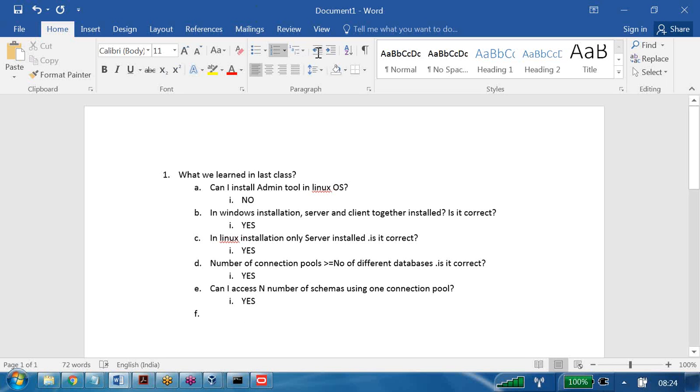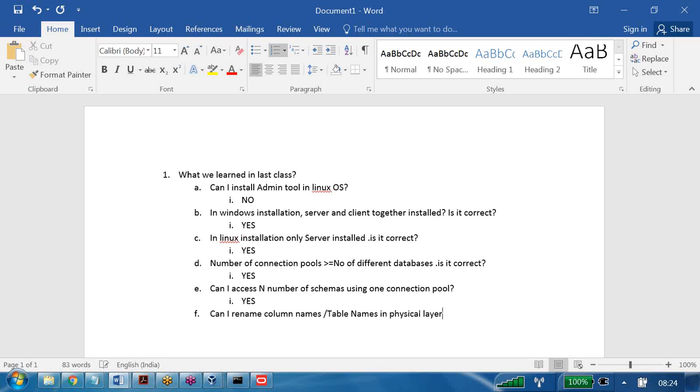Okay. Next. Can I rename column names or table names in the physical layer?